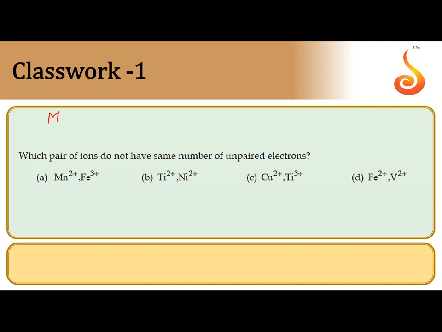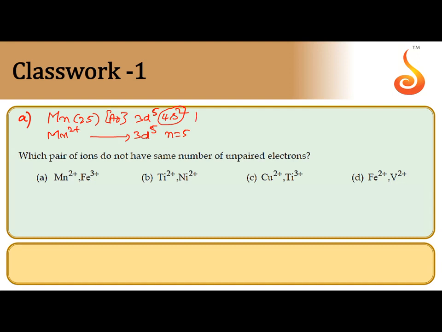configuration. For the option A, manganese atomic number 25, its electronic configuration after argon 3d5 4s2. For Mn2 plus, remove 2 electrons from 4s, then its electronic configuration will become 3d5. So number of unpaired electrons 5.